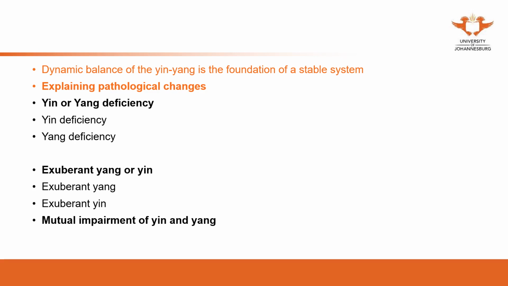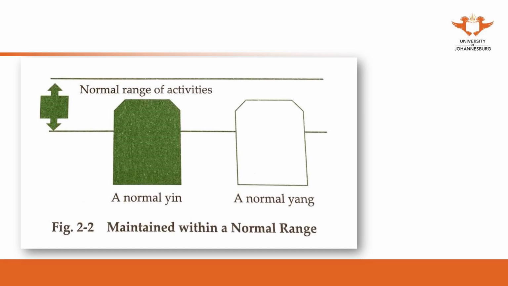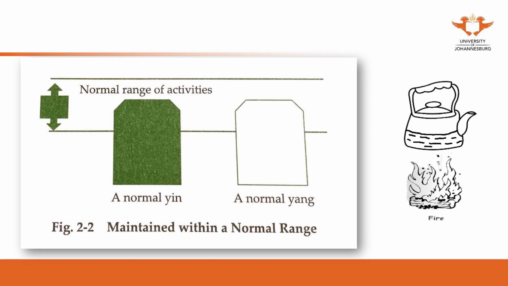Yin deficiency or yang deficiency, you can see from a normal condition. Yin and yang are in the normal range, they balance, they have similar amounts of yin and yang. It's also very similar to the picture here, the fire cooking the water.